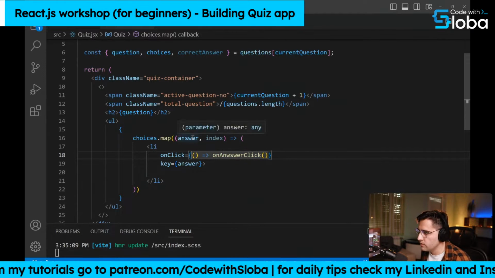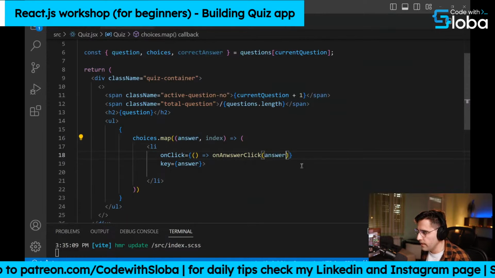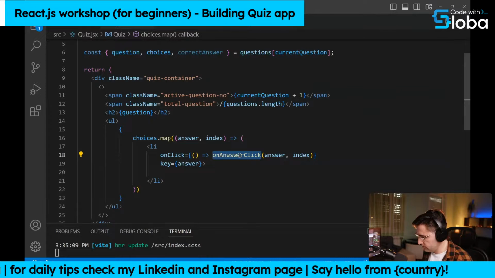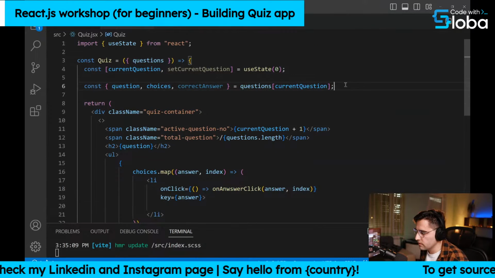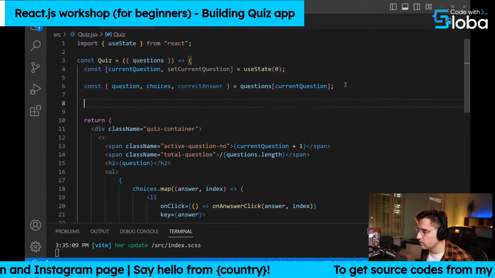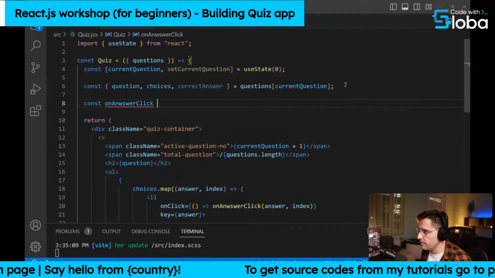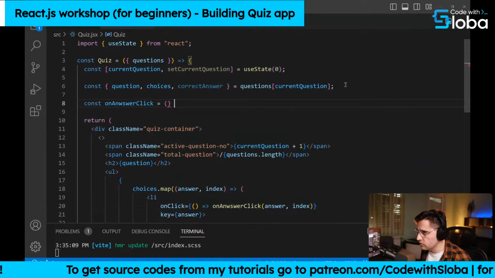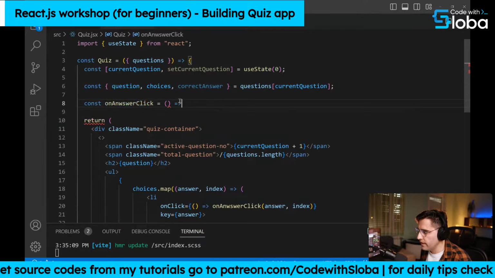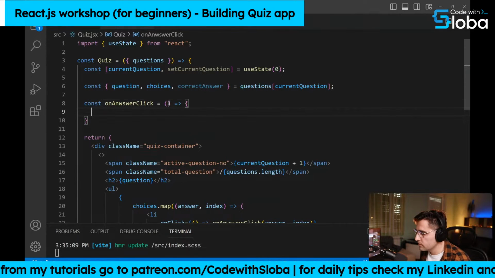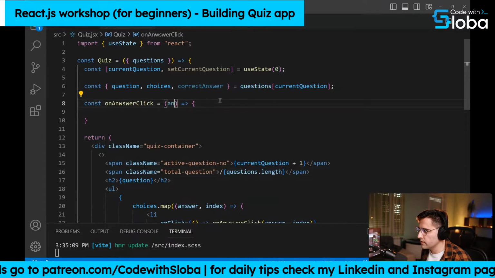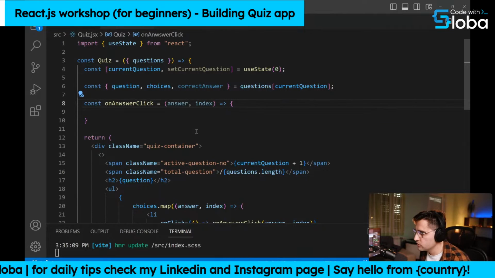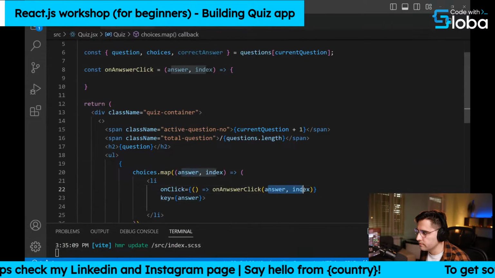And what we want to pass in is the answer which we clicked on, and we want to pass an index. And let's create this function just above. So let's create a new function, and let's name it on answer click. This function receives two properties. The first one is the answer or the choice. Let's put it here. And the second one is the index, if I may spell it correctly. So we are sending these parameters from here.